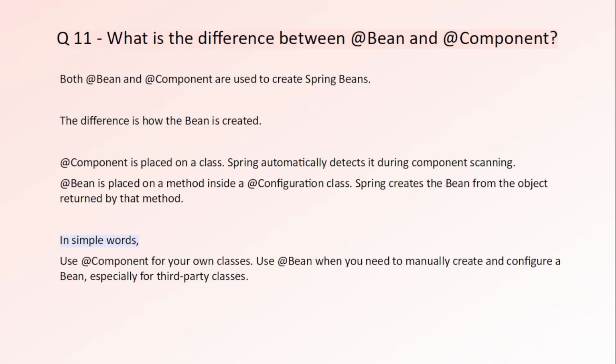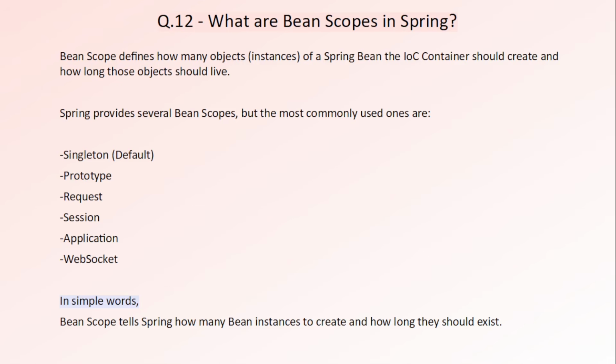Now let's move forward. Okay, so far we learned that Spring creates and manages beans. But here's the next question. If multiple classes need the same bean, does Spring create a new object every time? The answer depends on something called bean scope. So bean scope tells Spring how many objects it should create for a particular bean. By default, Spring uses singleton scope. That means only one object is created and the same object is shared whenever it's needed.